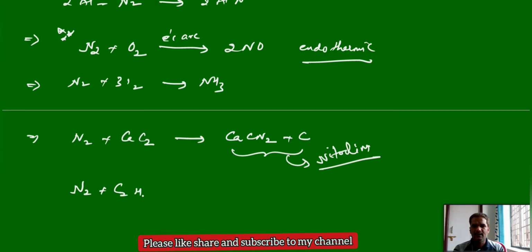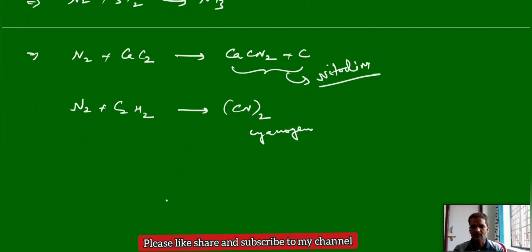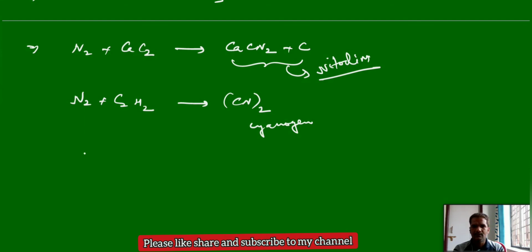Nitrogen when treated with acetylene, you will get cyanogen, and this is called cyanogen. Similarly, when nitrogen reacts with barium carbide instead of calcium carbide, you will get barium cyanamide, BaCN2.